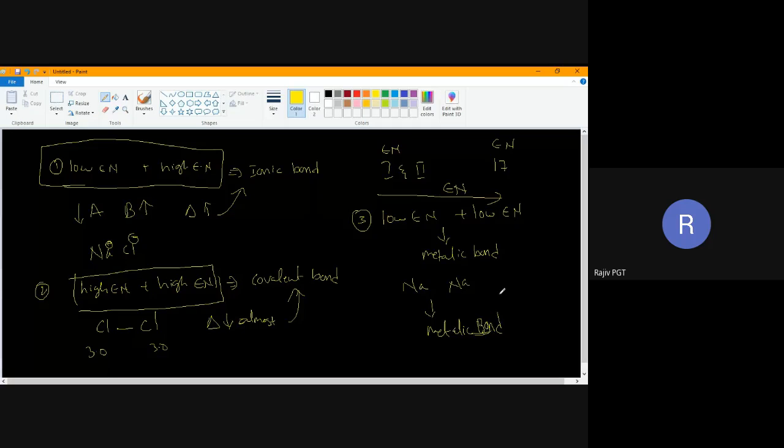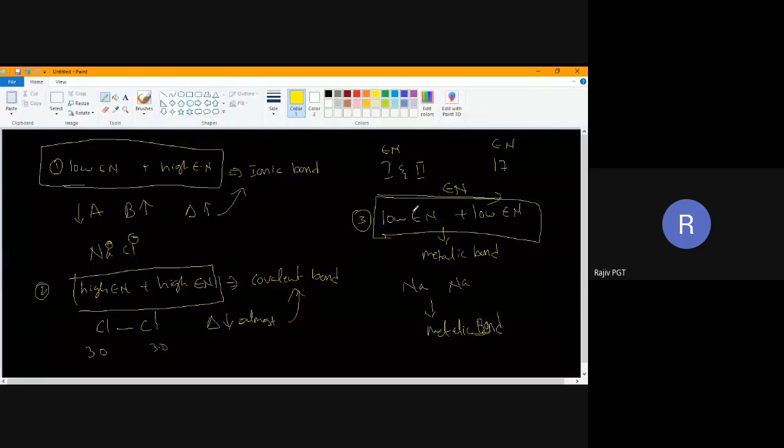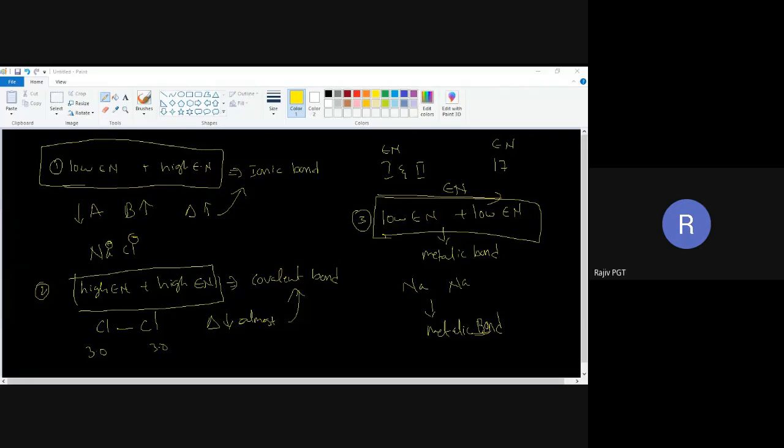Any doubt? These three, just remember, so that you can predict which type of bonding is there. Any doubts, Ma? No, sir. No. Okay. So today I'm going to wind up session here. Still I'm facing these network issues. We'll meet tomorrow. Anyone have doubt in this topic? You can ask. No doubt. No doubt, Ma. Thank you. We'll meet tomorrow with continuation part of this. Yes. Thank you, sir. Welcome, Ma. Welcome. Thank you, sir. Welcome. Thank you, sir. Thank you. Welcome, Ma.